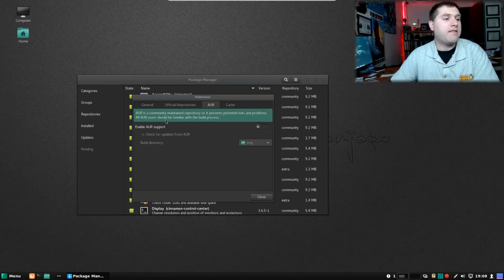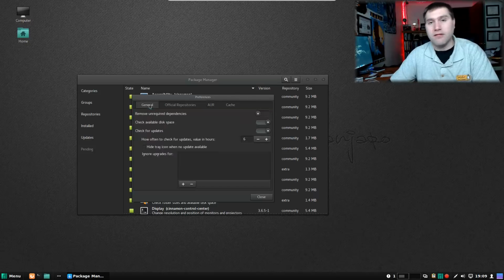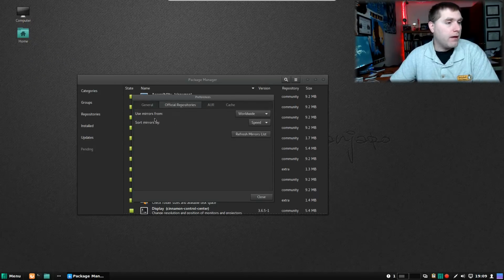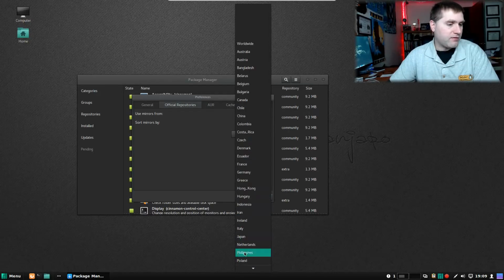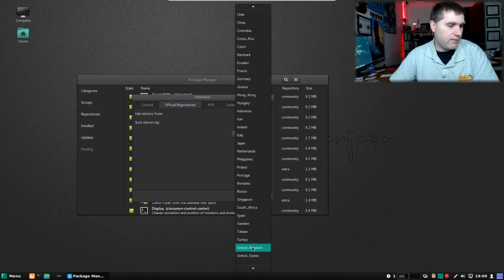So this is a community-based repository. There could potentially be some issues, but there is a lot in here that is actually pretty cool to use. So you might want to go ahead and turn that on, particularly if you're looking for software and you're not seeing it in the basic repositories. By turning on the AUR, you will most likely find every software package out there you could possibly want to use. That's one of the powers of Manjaro. You can select where your repositories are coming from in this menu here.